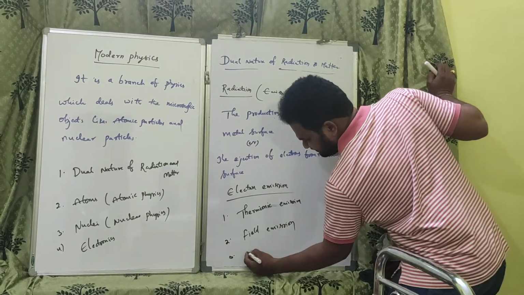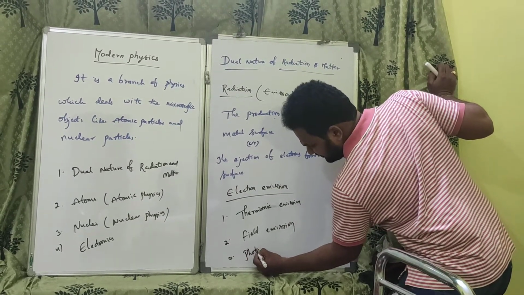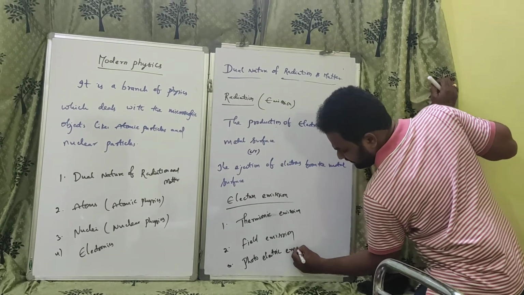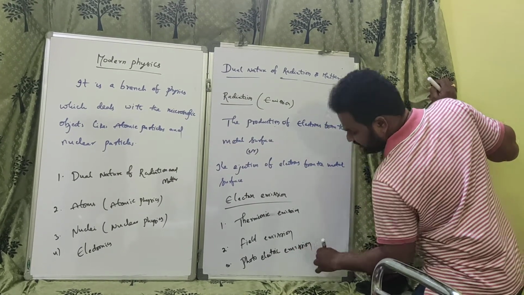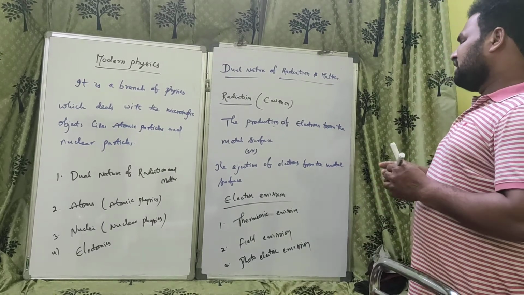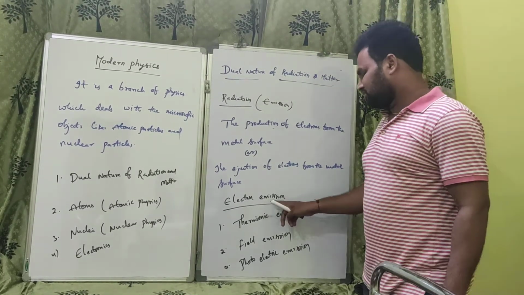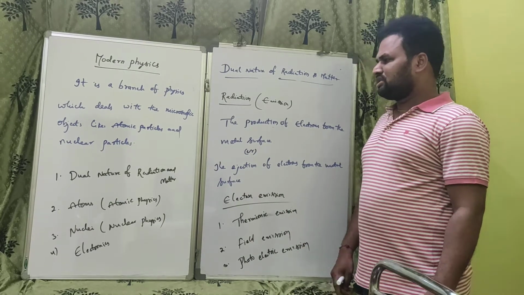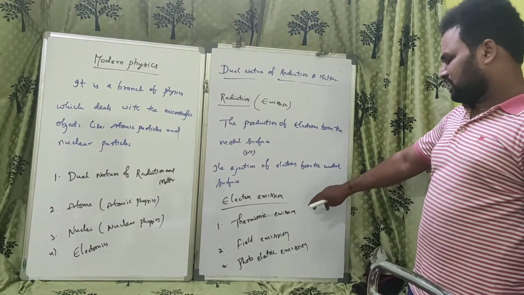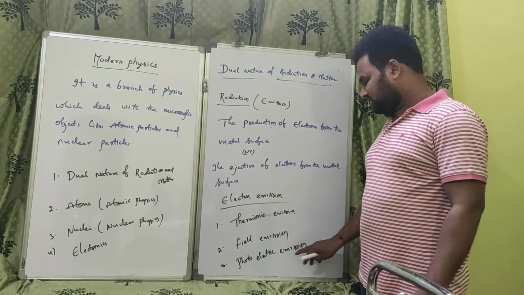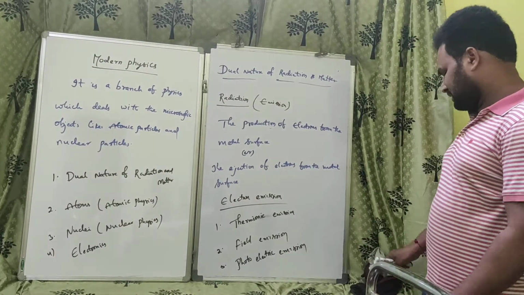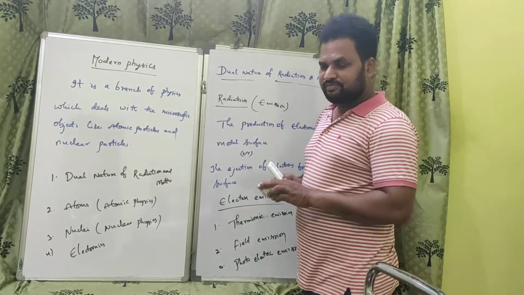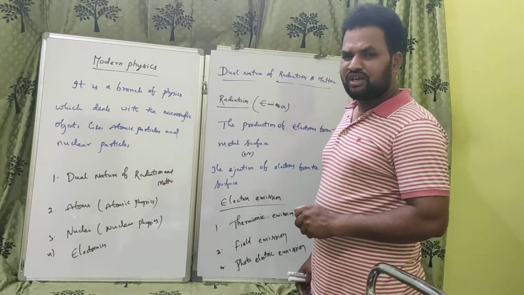Another one is photoelectric emission. Understand? These are the three types of electron emission: thermionic emission, field emission, photoelectric emission. Individually, what is thermionic emission, what is field emission, what is photoelectric emission, that we have to see. All of you understand?